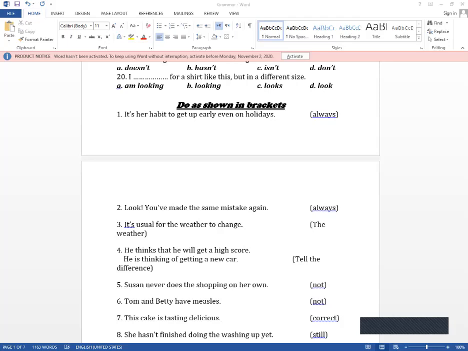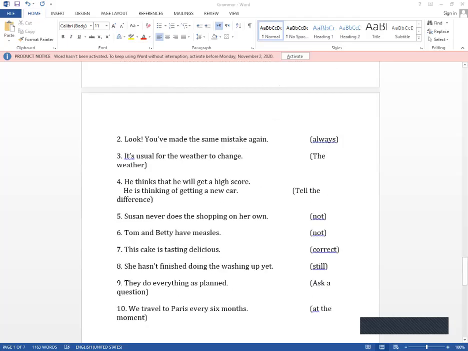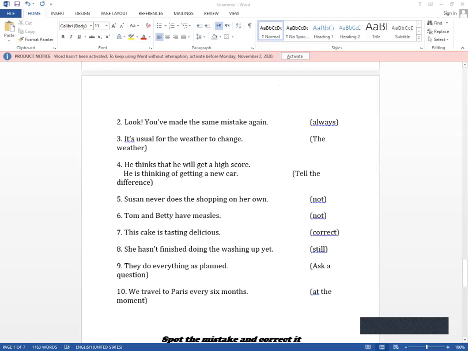Tom and Patty have nieces. I want to negate the sentence. So Tom and Patty don't have nieces. This cake is tasting delicious. Correct the statement. This cake tastes delicious. Number eight, she hasn't finished doing the washing up yet. I want to use still. Still comes in the progressive tense. She is still doing the washing up.